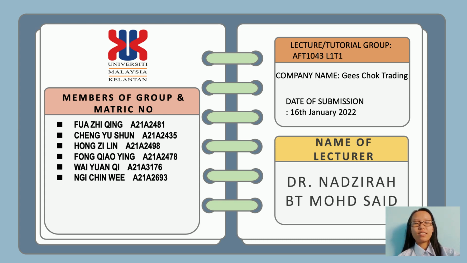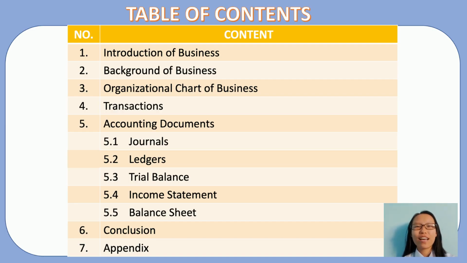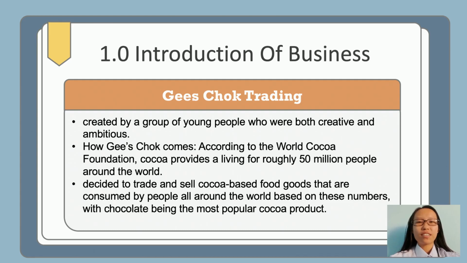Our group members are Qiang A21A2481, YUAN A21A2435, Ying A21A2498, Fong A21A2478, YUAN A21A3176, and A21A2639. Our lecturer is Dr. NADZIRAH BT Muhammad Shaikh. Let's take a brief look at the table of contents. Let's get started. Introduction of business.